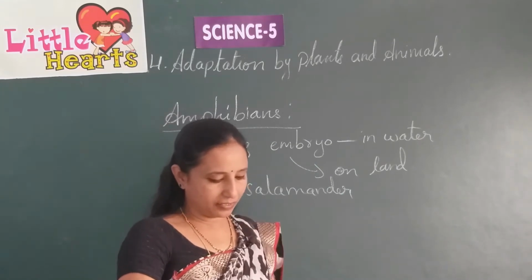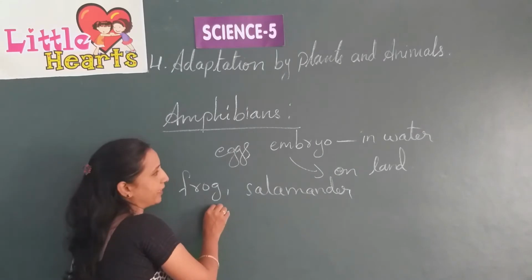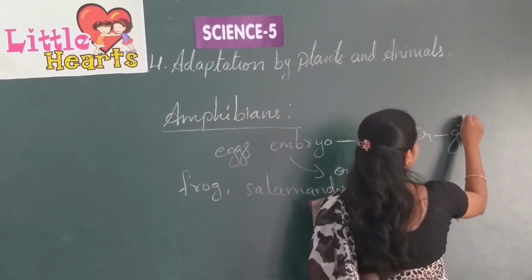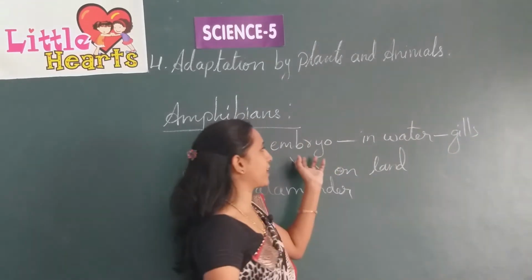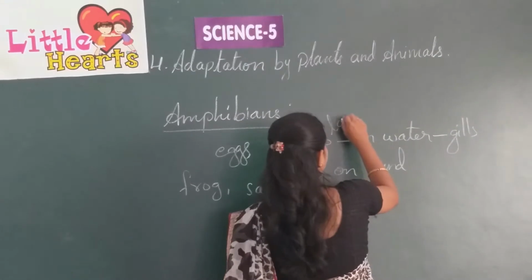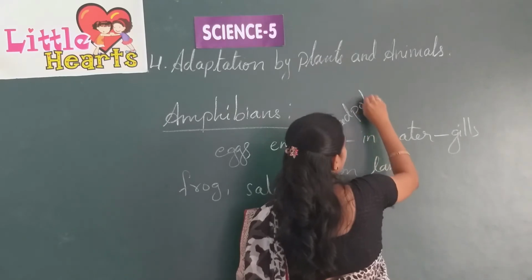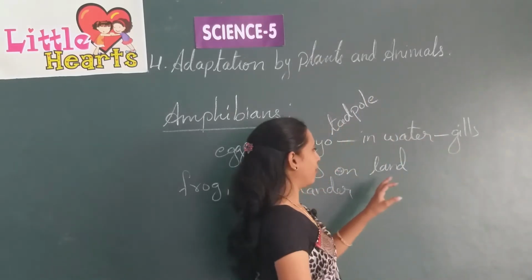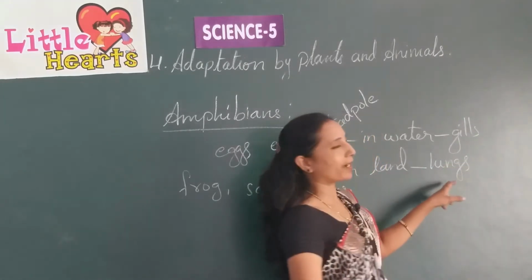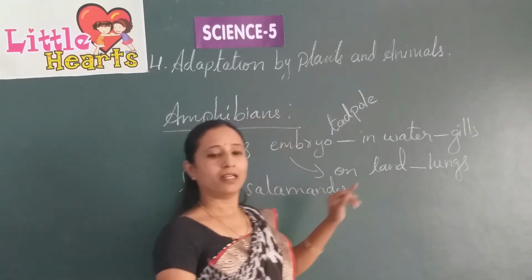Yes, and here this frog, salamander and all these, when they are in water, they use gills. Means in the embryo or tadpole stage they have gills, and till the tadpole stage it is in the water. When it comes onto the land, the gills are modified or adapted to form lungs, and they help them to breathe on the land.